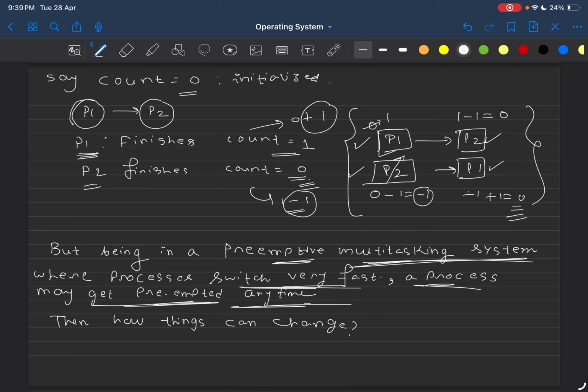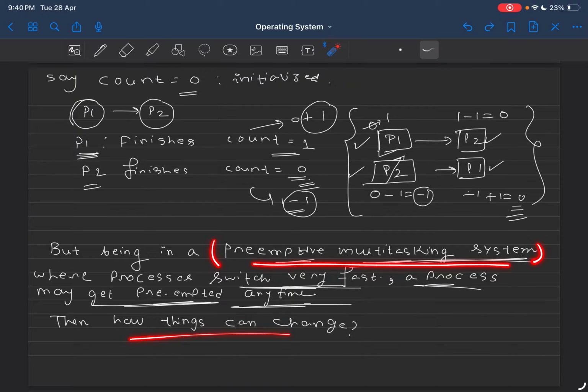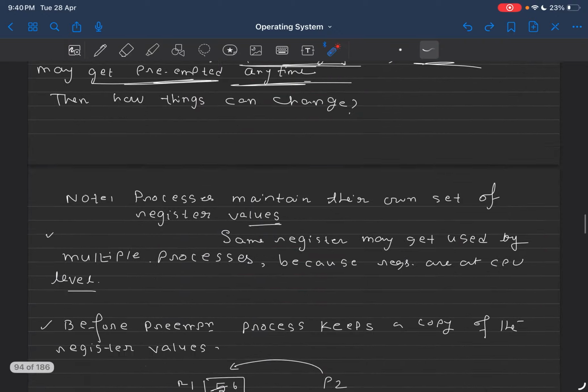So whenever P1 is running, there is no guarantee that once P1 is finished, then only P2 will start, and in this case there is no guarantee that once P2 is finished, then only P1 will get started. In a preemptive multitasking system, at any point of time one process can get preempted and another process can get scheduled. So when we are in this system, let's see how things can change.